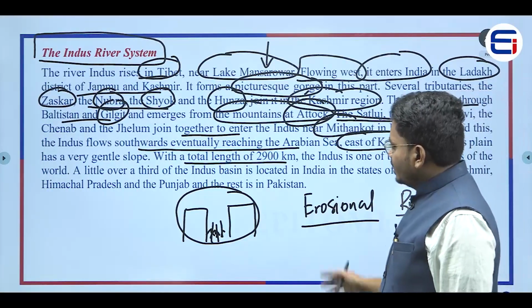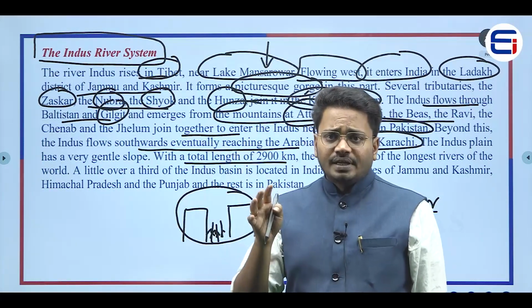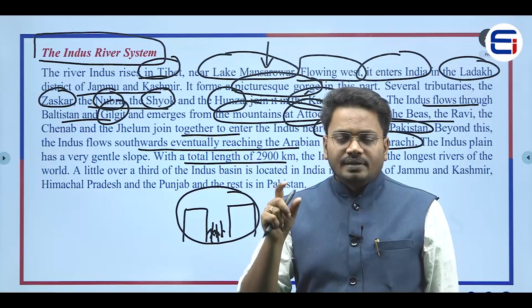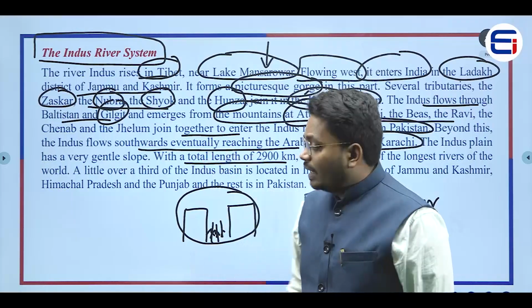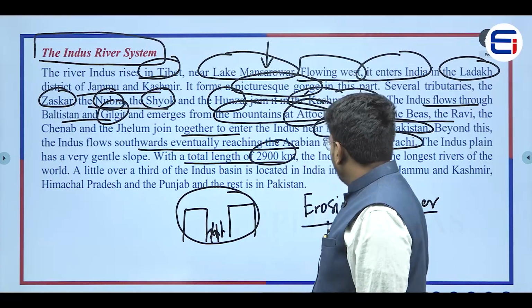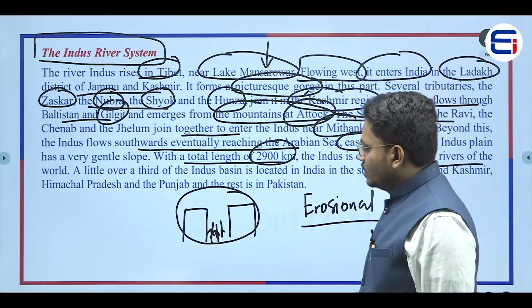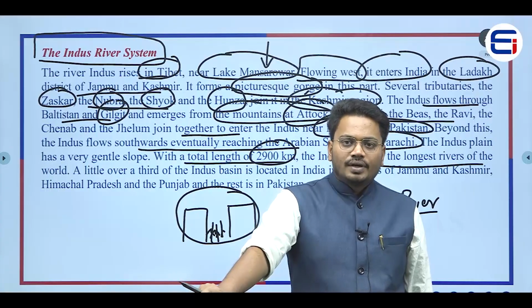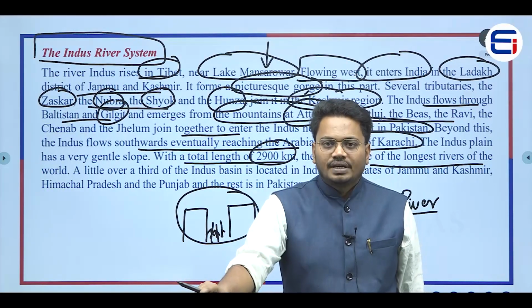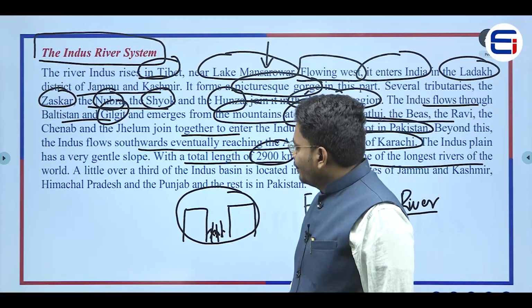The point is, this Indus river has a gentle slope, and if you see the length of this Indus river, it travels 2,900 kilometers. So Indus is one of the longest rivers of the world. Now the point is, here they are saying that Indus is one of the longest rivers, right? It is not the longest river, it is one of the longest rivers of the world.